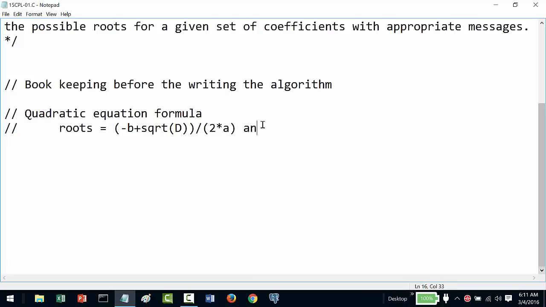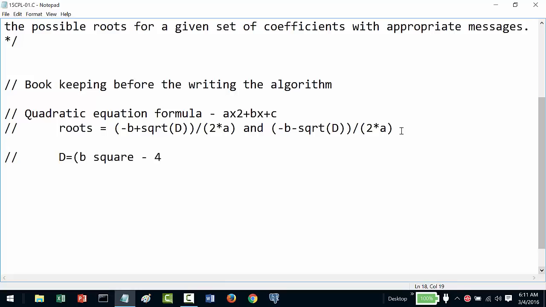And then one more root will be minus b minus square root of d whole divided by 2 into a, for roots, because our quadratic equation is ax square plus bx plus c. So our discriminant d will be b square minus 4ac.